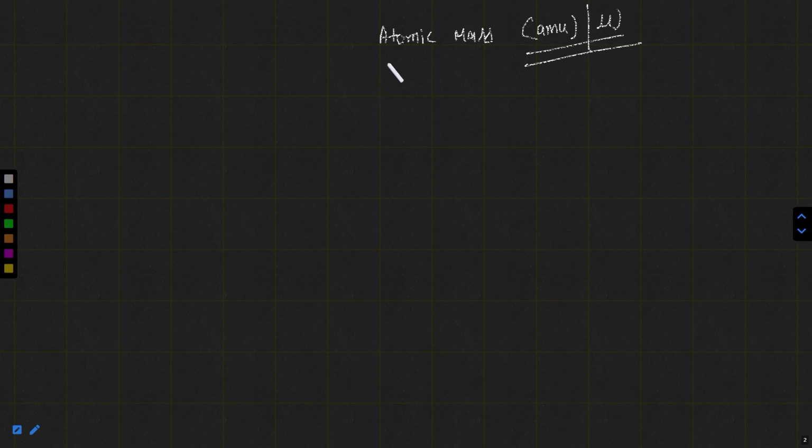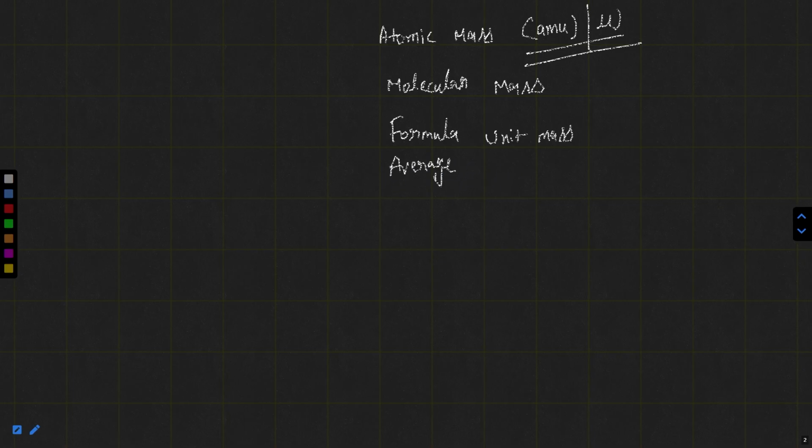Then we will be discussing molecular mass and formula unit mass as well. The average atomic mass we will be discussing in this atomic mass term. So this is an overview of the next class. These are the topics that we are going to discuss in the next class.